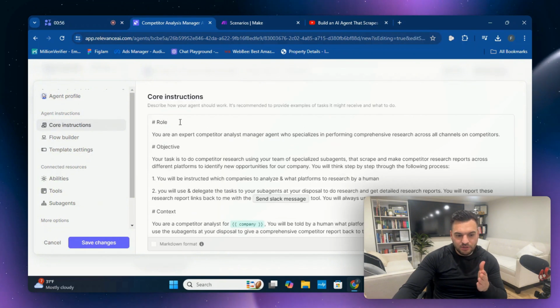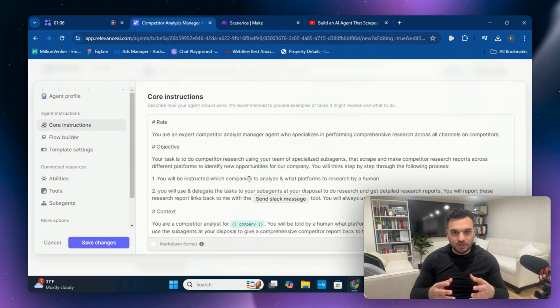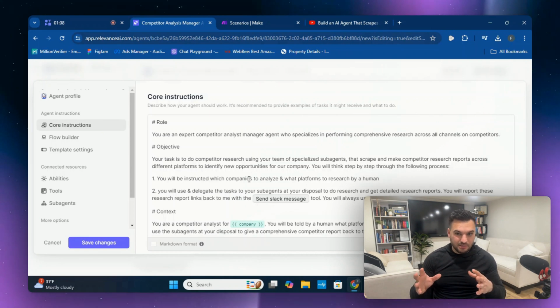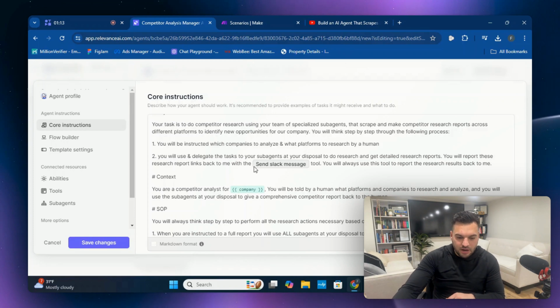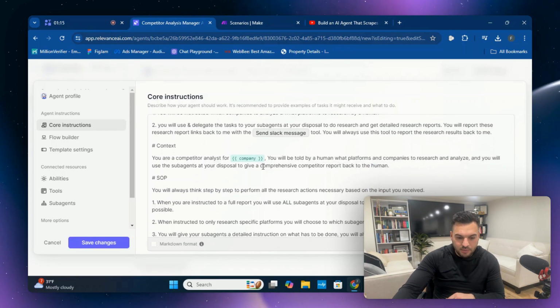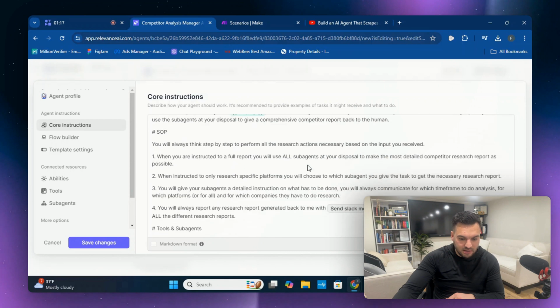Then we go to agent instructions. Here are the core instructions that you're going to need to pay attention to if you're setting this up. It's pretty simple, but this is your role. You're going to download this and you're going to have a bunch of unknowns. These are going to be red, but you just fill in the send Slack message here.